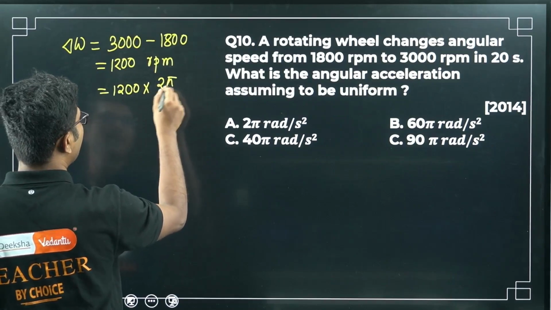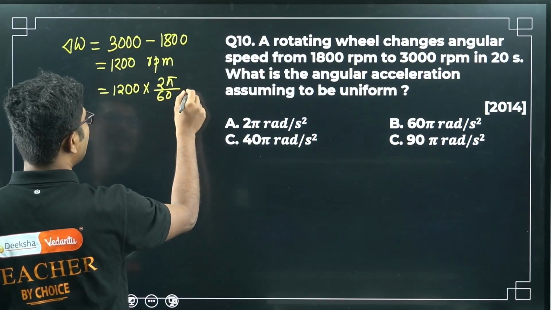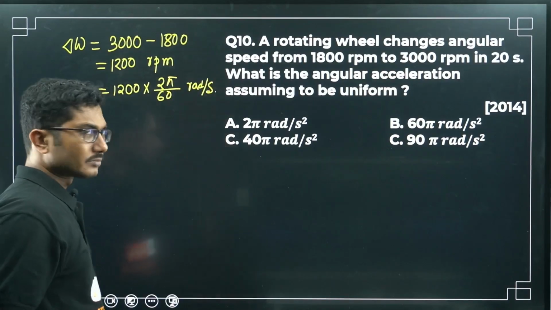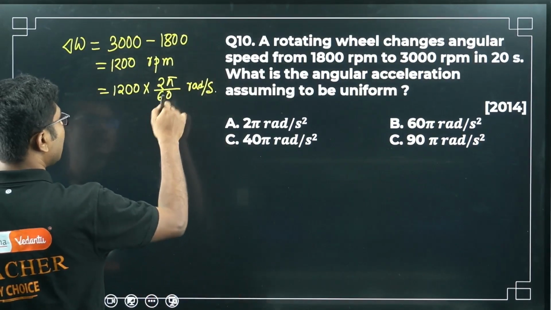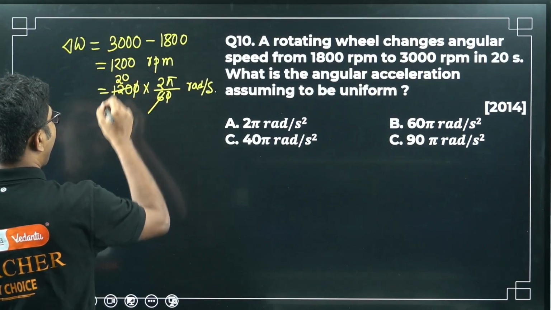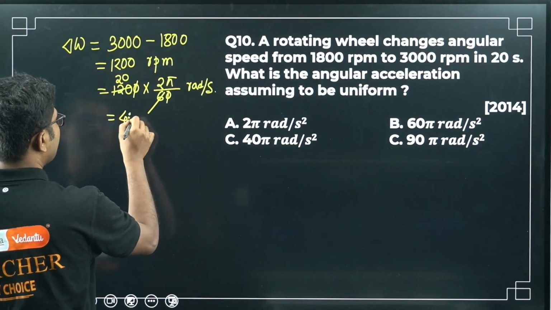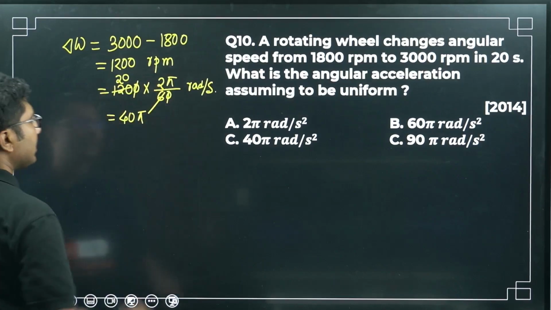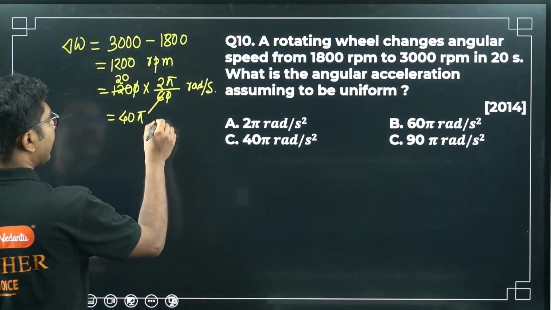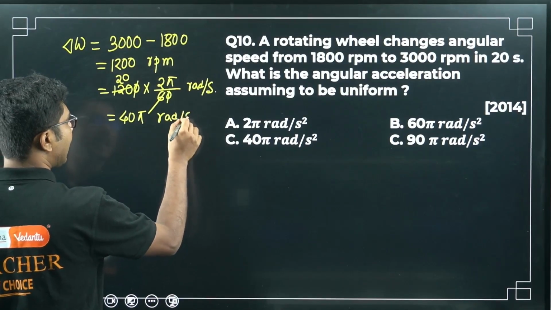We just simply multiply by 2 pi and divide by 60 to convert it into radian per second, right? You remember this process? So now it will be 40 pi. You do the multiplication, you will get 40 pi. Now, 40 pi radian per second is the change in angular speed.